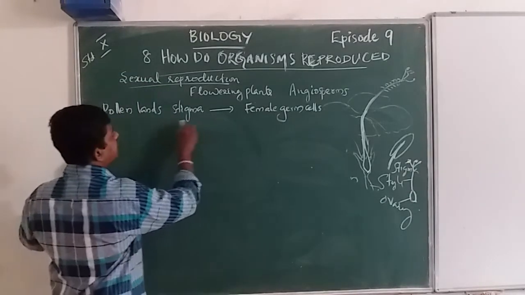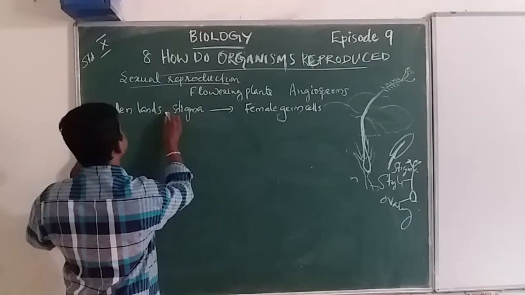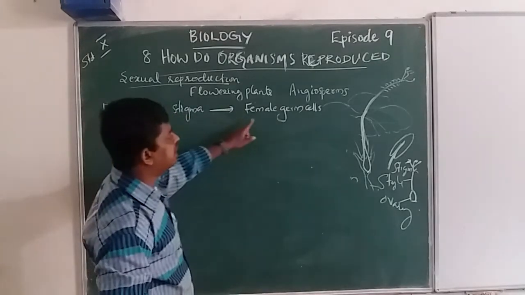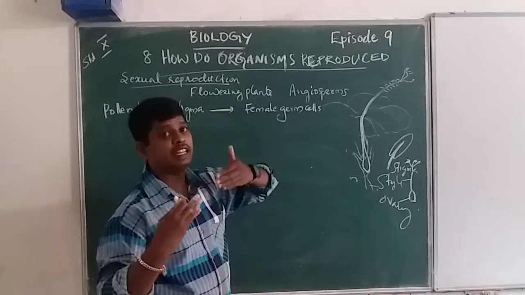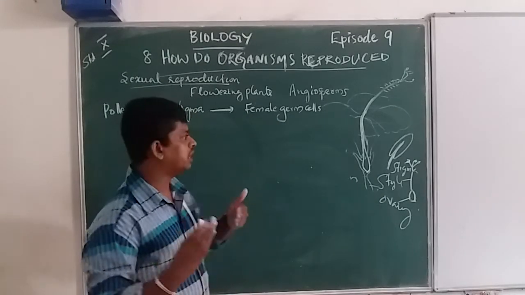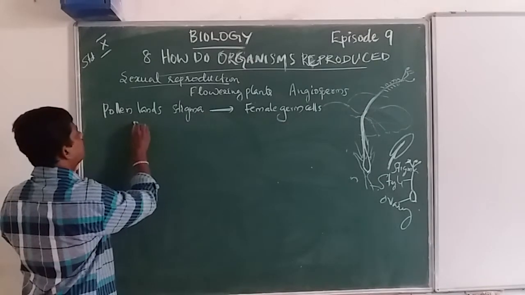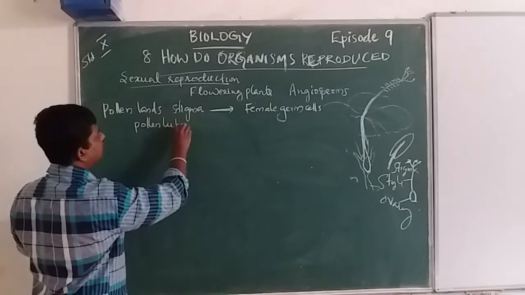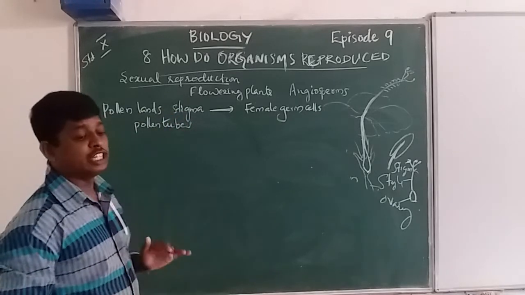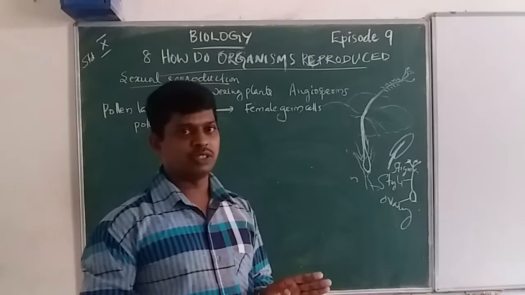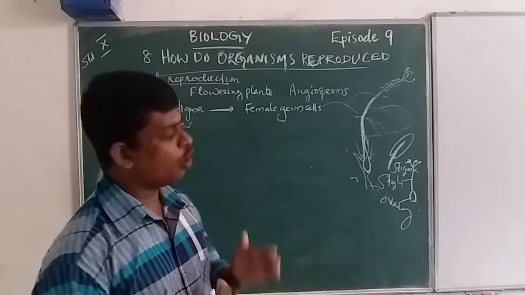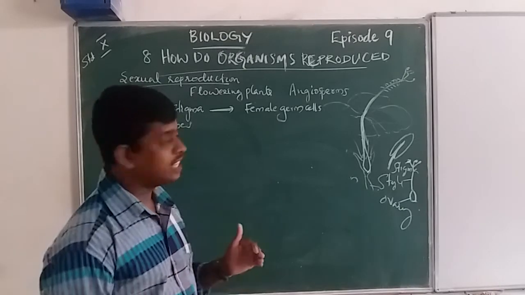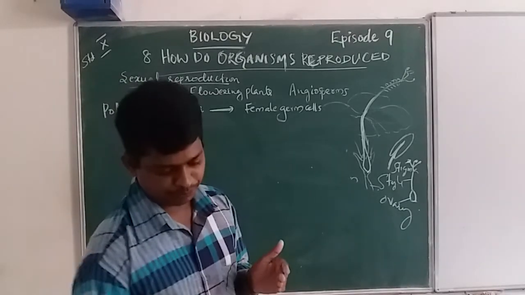Next, the pollen grains reach the stigma. Pollen is attached to the stigma. Then it connects with the female germ cells through germination of pollen tubes. Germination of pollen tubes is the growing out of a part of the pollen grain, that is the pollen tube.